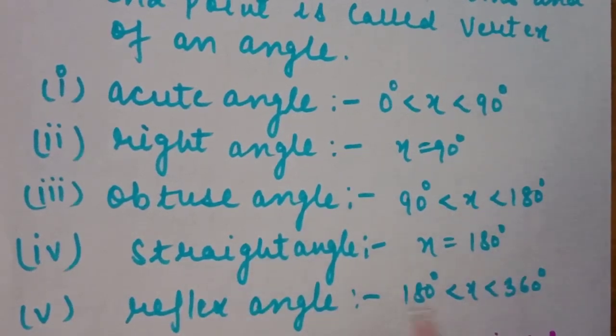Reflex angle. Reflex angles are those angles which are greater than 180 degrees but less than 360 degrees. It means reflex angles are those angles which are greater than 180 degrees but less than 360 degrees.